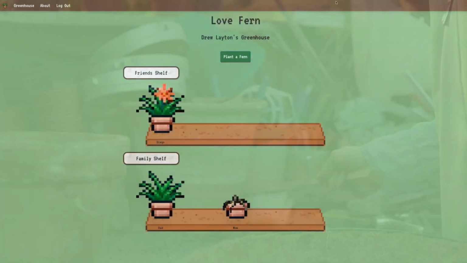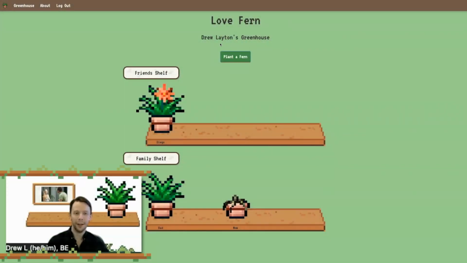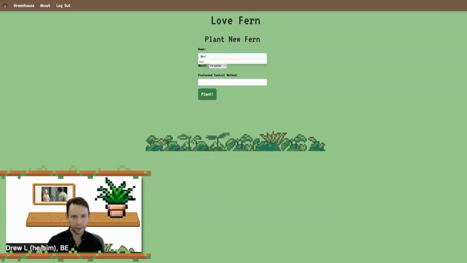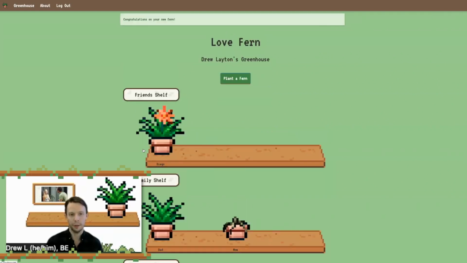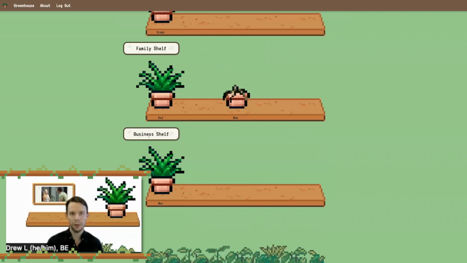Hi, I'm Drew Layton, he, him, and I'll be demoing Love Fern. Once we've logged in using Google's OAuth, we are taken to our greenhouse here, where we can plant a fern. I'll plant a fern for Max, who is a business associate of mine who prefers to be contacted through email. Now we can see that Max shows up here in our greenhouse under the business shelf.